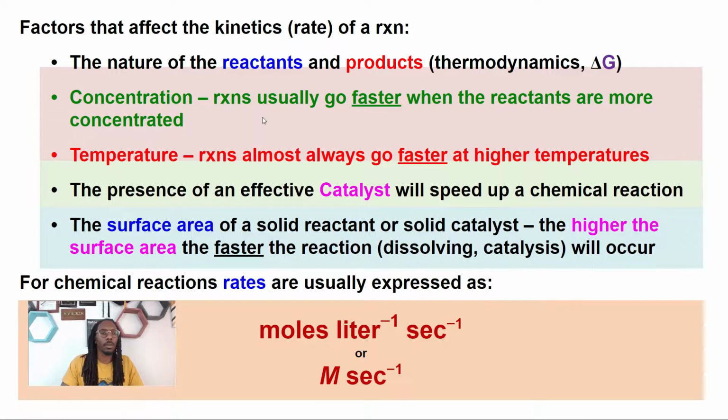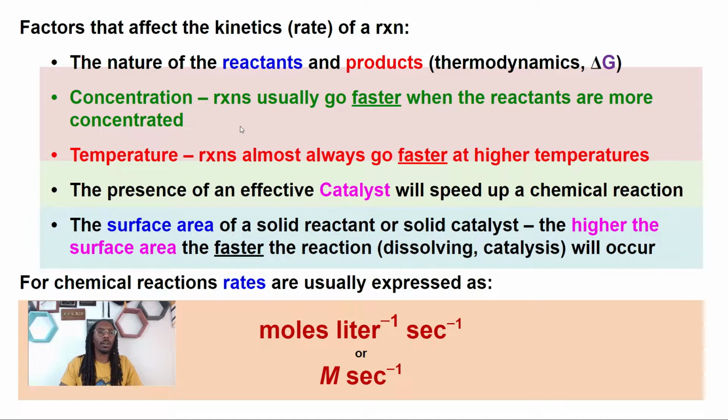The second thing that we're going to mention today is concentration. The concentration will impact your kinetic rate. Specifically, here's a good trend to know: reactions usually go faster when the reactants are more concentrated. So basically, if you throw in more reactants, depending on which one, your overall reaction will speed up. If you dump in a particular amount of reactant, it's going to speed up your overall reaction. And that's due to the kinetics of it, as we mentioned before in the earlier videos. Once again, check those earlier videos out about kinetics to learn more about that.